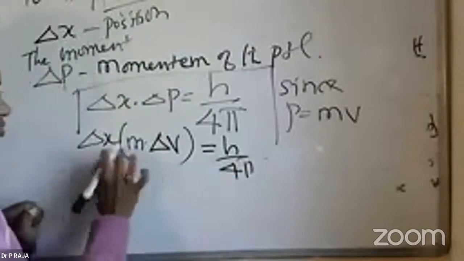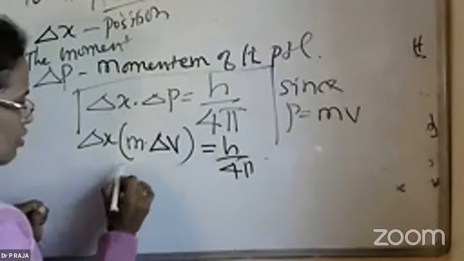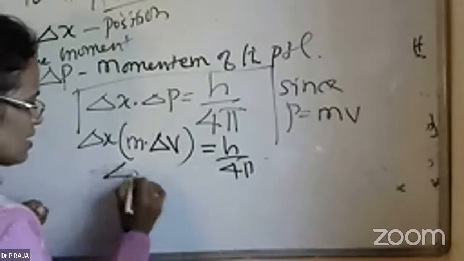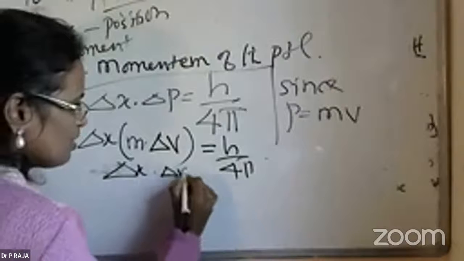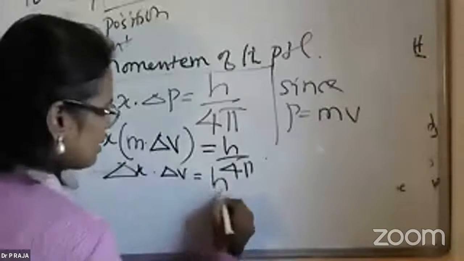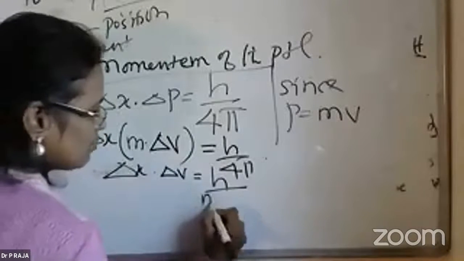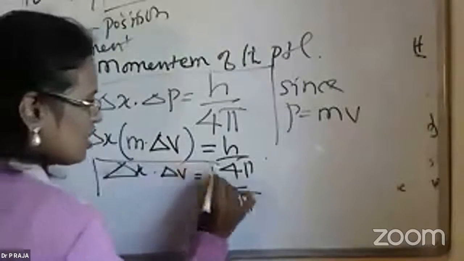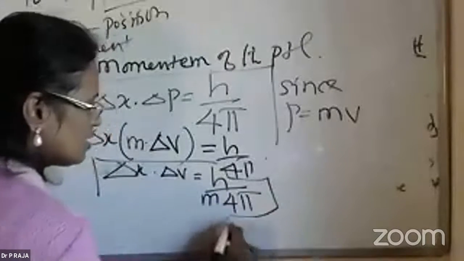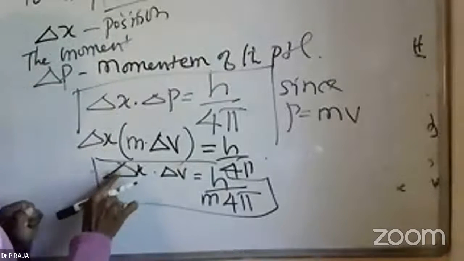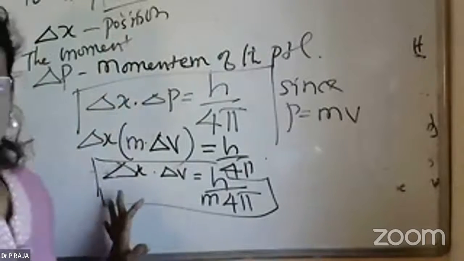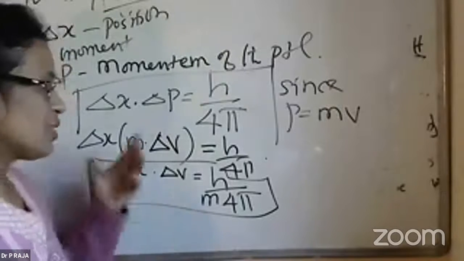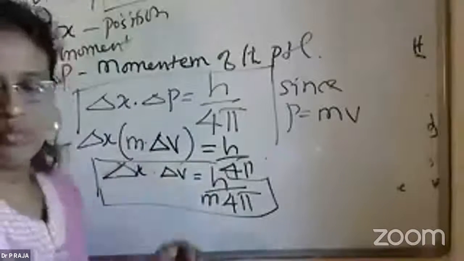So I can also write this equation as delta x into delta v is equal to h by m into 4 pi. This is another way of writing Heisenberg's principle. This is a very important question. Usually this will be asked sometimes in 2 marks or in a big derivation.